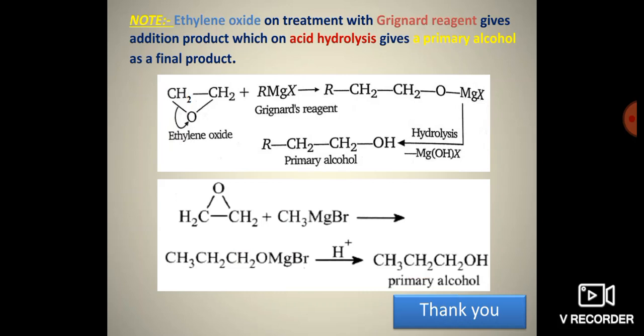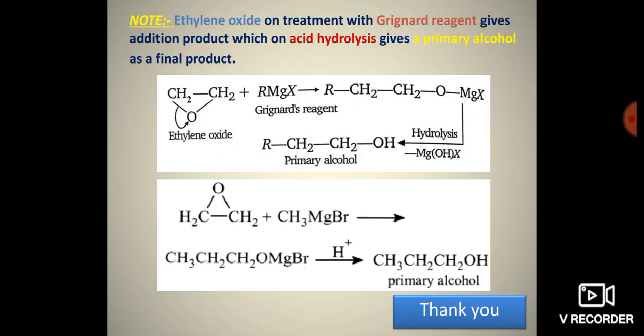So the third and last chemical property is that epoxides react with Grignard reagent. So ethylene oxide on treatment with Grignard reagent gives an addition product, which on acid hydrolysis gives a primary alcohol as a final product. So this method is useful to produce a primary alcohol.